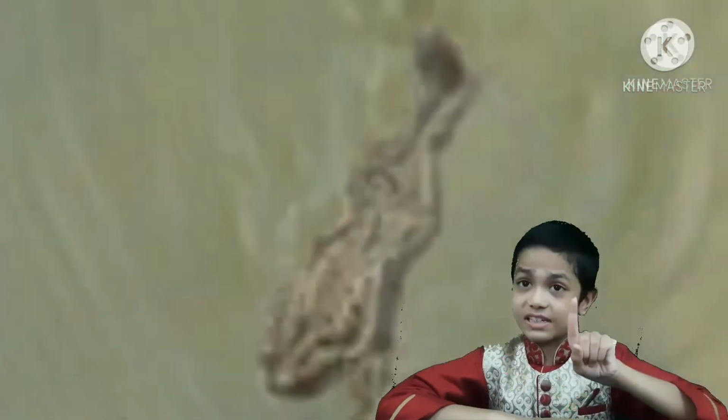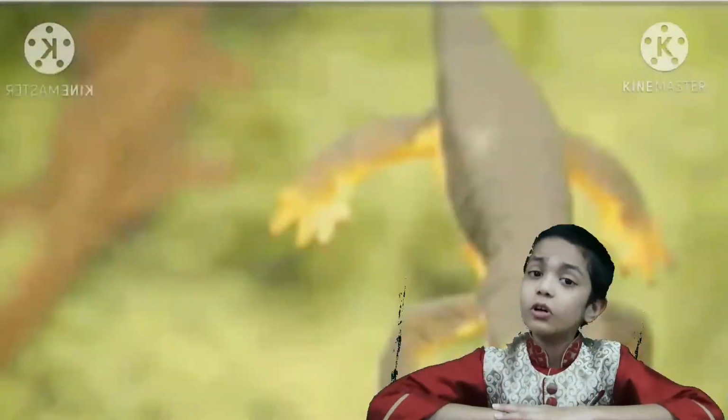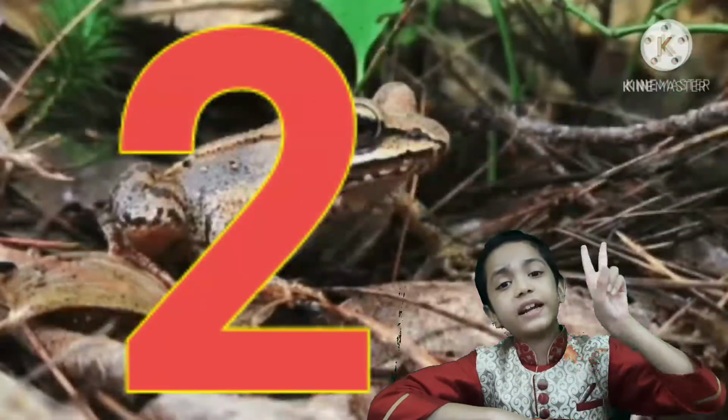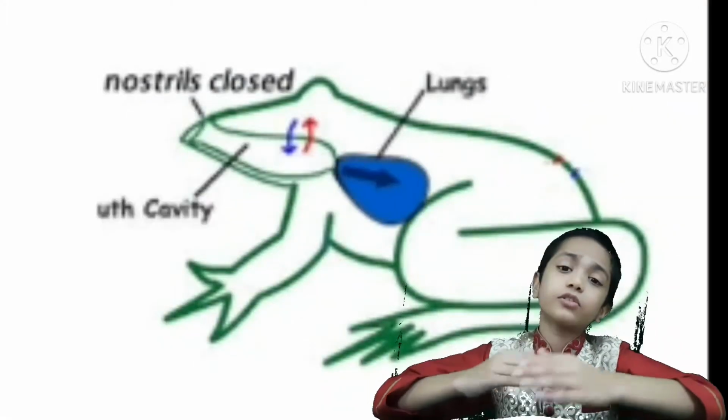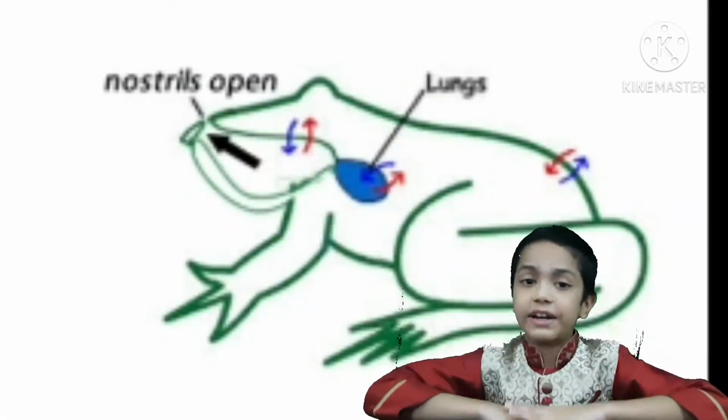First adaptation is they use limbs to facilitate swimming. Some of them also have webbed feet and tails which also help them to swim. The second adaptation is they breathe through their moist skin when they are in water and breathe through their lungs when they are on land.